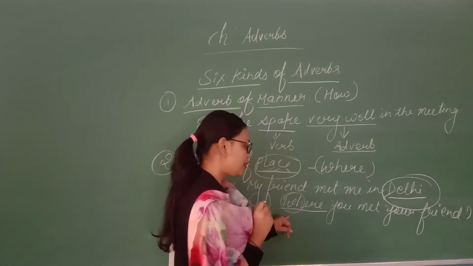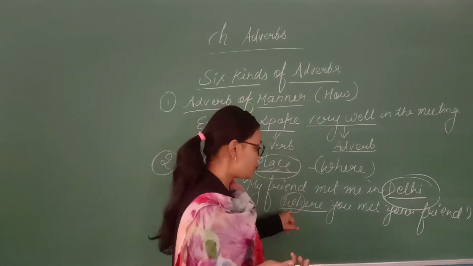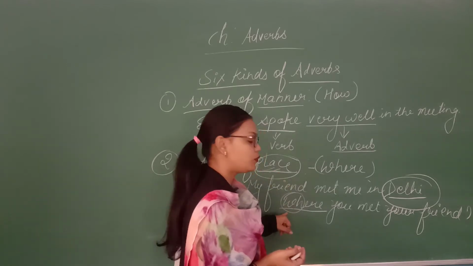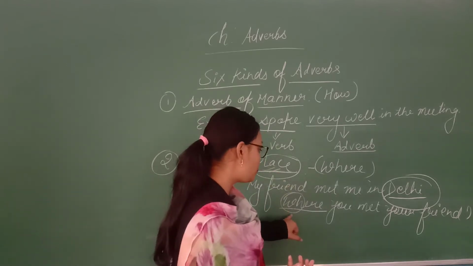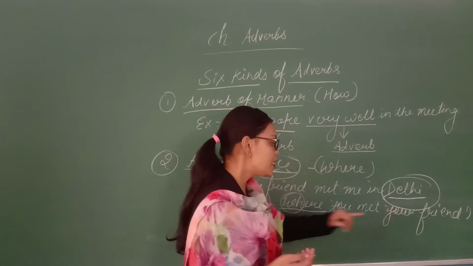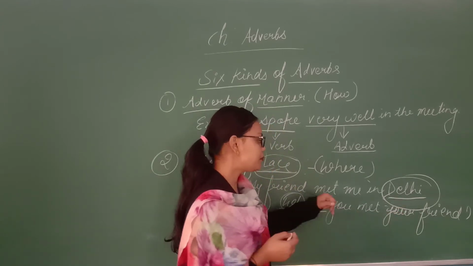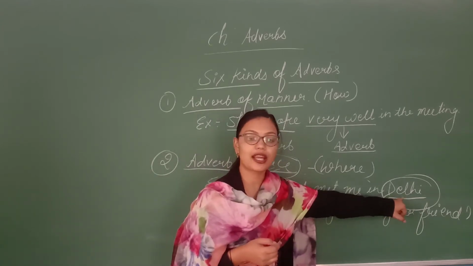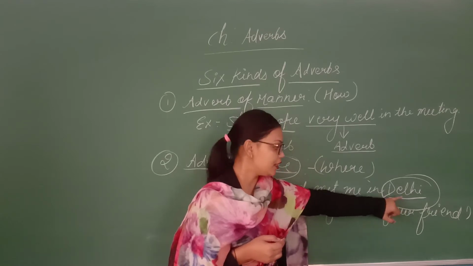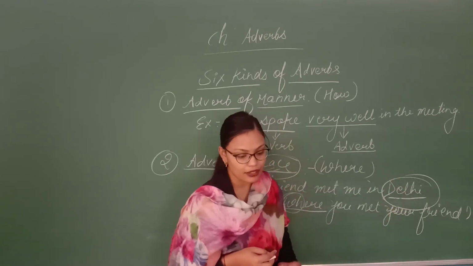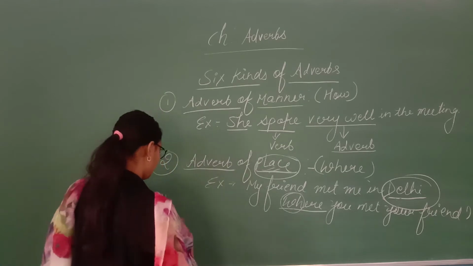You know that WH is a questioning word. So to find out the place, you need to start questioning with the word where. My answer will be that I met my friend in Delhi. Delhi is a place. Then we have adverb of time.